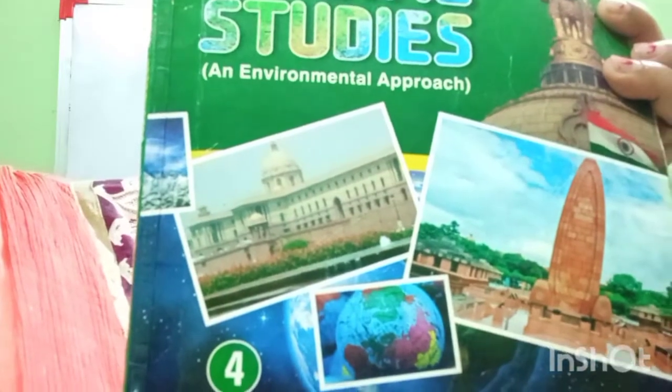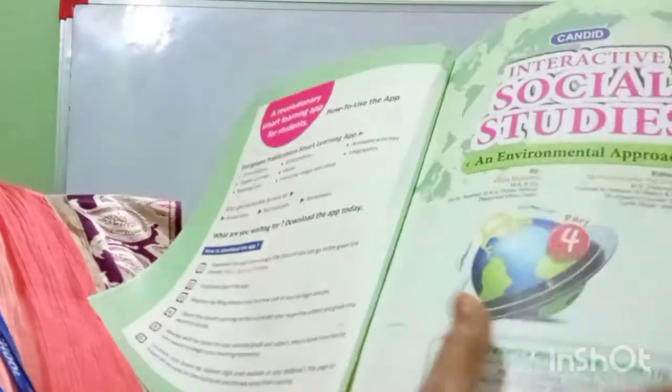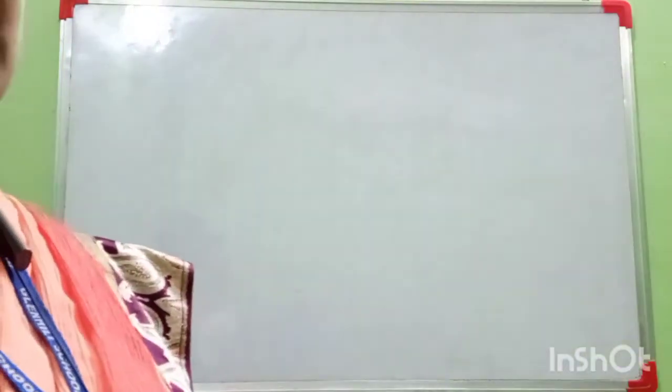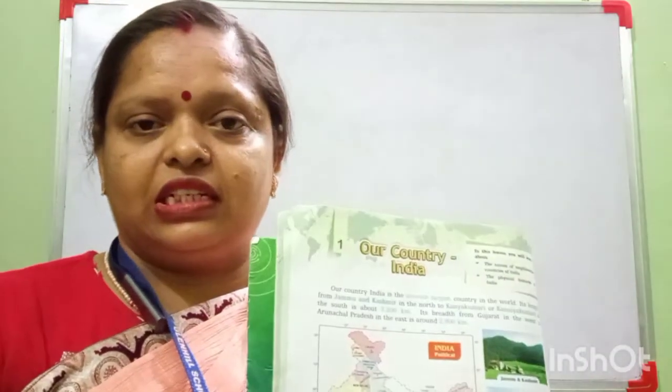First, I will introduce you to your SST book. Look here, everyone. This is your SST book, Candid Interactive Social Studies Class 4. I hope all of you have purchased this book. Then all of you open your first chapter. According to your syllabus, your first chapter is Our Country, India. So beta, everyone open your book.